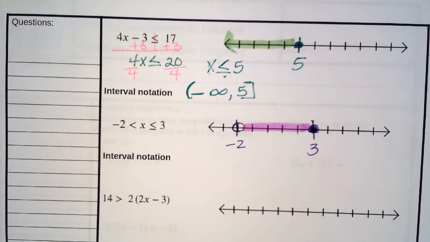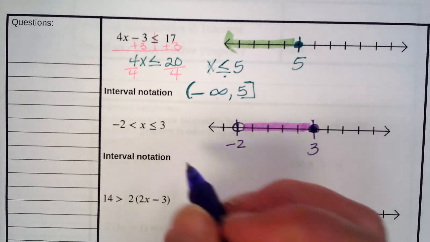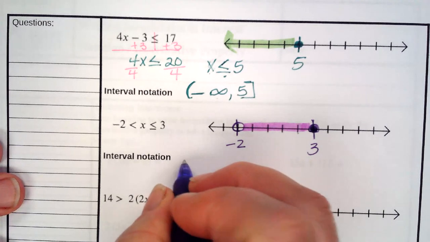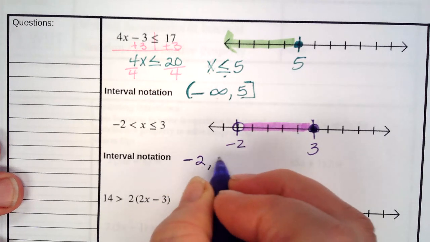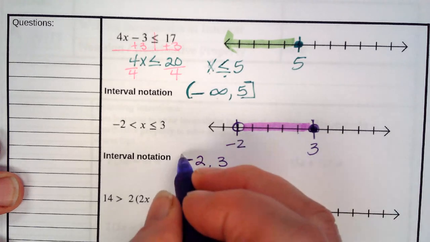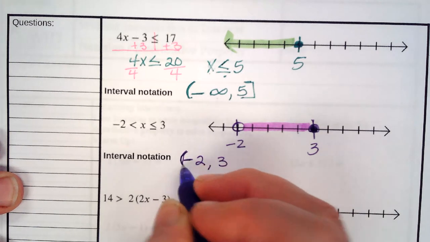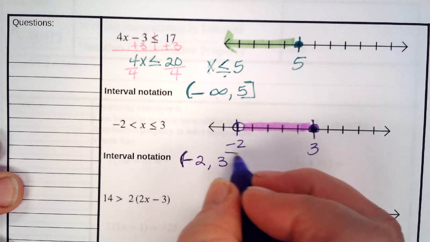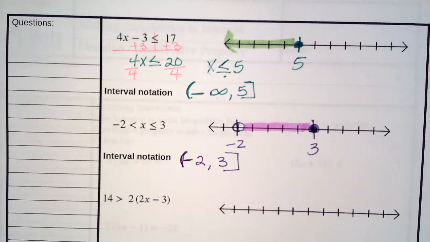Okay, what does it look like in interval notation? Well, we're starting at -2 and we're ending at 3. -2 is an open circle, that means a parenthesis. 3 is a closed circle, that means a bracket. Hopefully this is starting to make sense now.